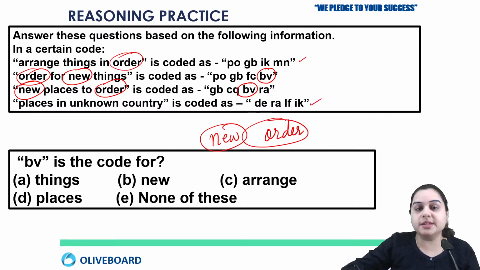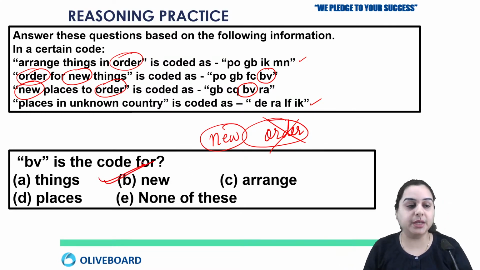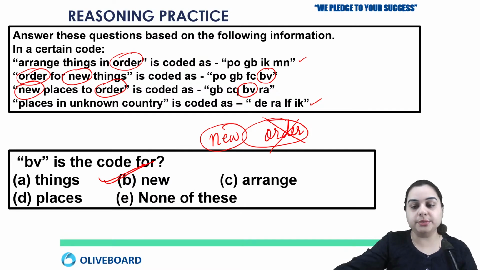But in first we can see that order word is given. So order is not the code for BV. So BV is the code for what? New. That is option number B. Okay, so I hope this is clear to you.